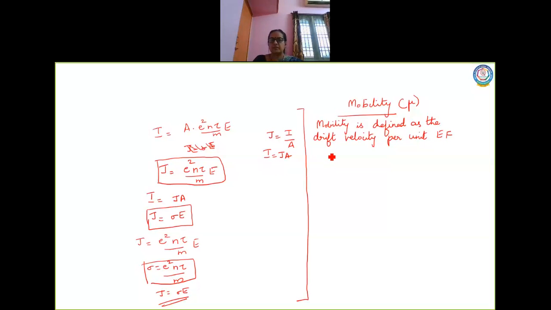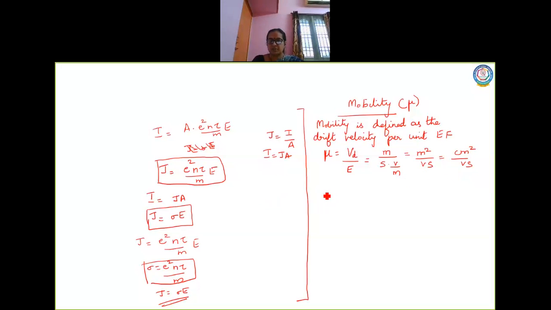Okay, so I'll write the formula. Mu is equal to drift velocity per unit electric field, E. Right? Now we know the formula. Before that, let me write the unit. What is the drift velocity unit? Velocity is nothing but meter per second. And we also know the unit for electric field, which is volt per meter, V by d. So when I rearrange this, it is meter square per volt second. Actually, this is considered to be very large, so instead of meter square we go for centimeter square per volt second. This is the unit for mobility.